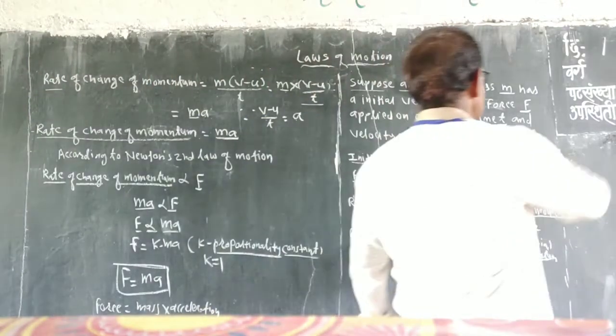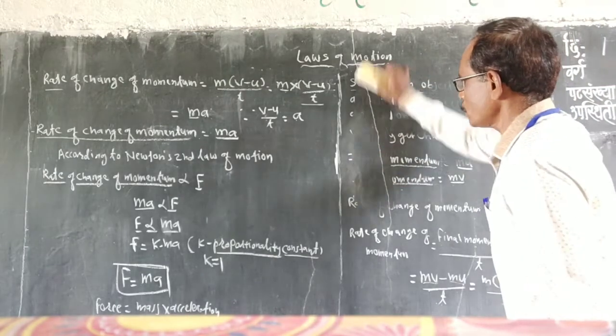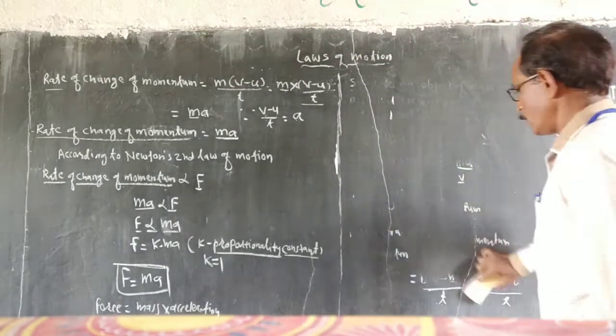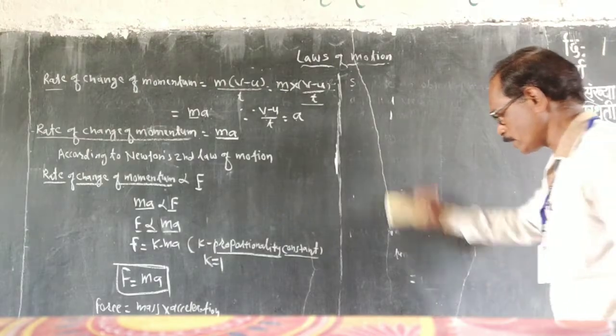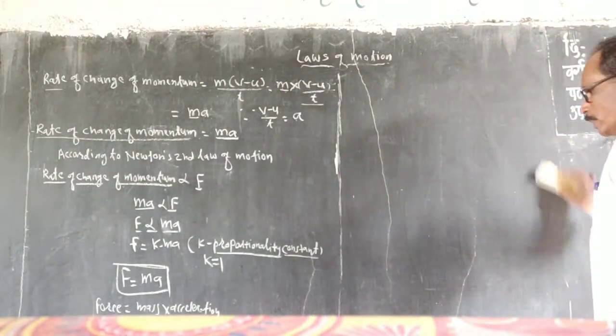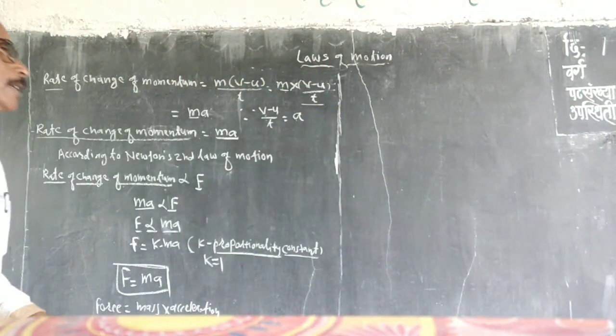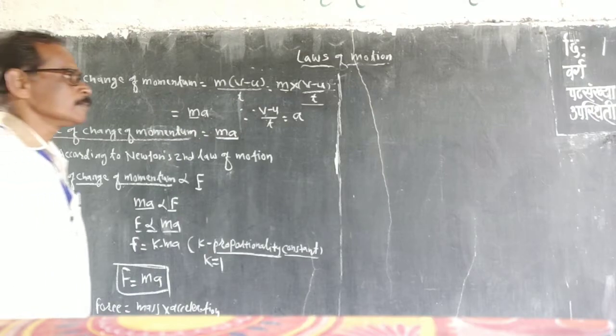So now we know that force is a physical quantity, and to describe the physical quantity we need a unit. We need a unit, that is unit of force in SI system and unit of force in CGS system.